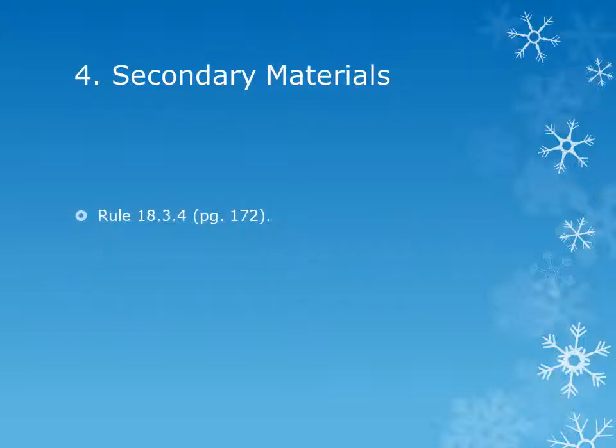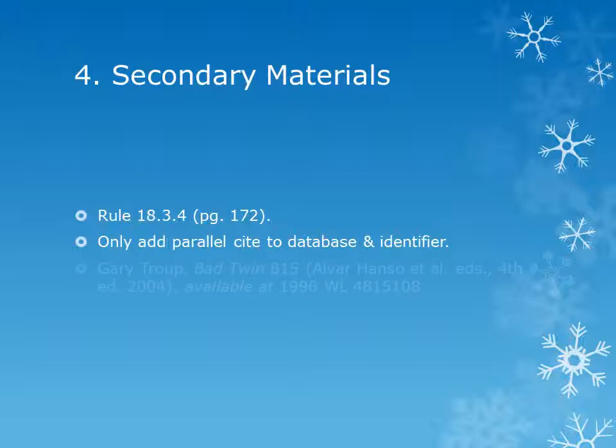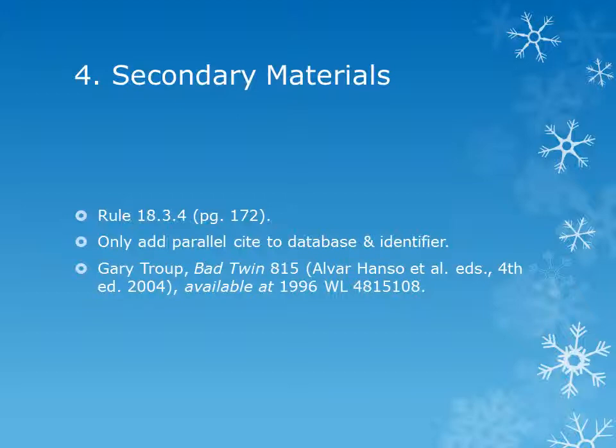Rules for citing to secondary sources found on an electronic database can be found under Rule 18.3.4 on page 172. You cite to such materials as you would normally, but at the end you just tack on a parallel cite to the database and identifier. For example, here's a citation to a book. Notice that everything before the italicized available at looks just like a regular old citation to a book in print. The parallel cite to the electronic source is just 1996 WL 4815-108.